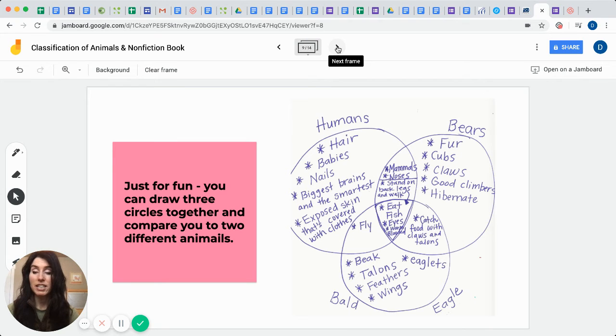Okay, if you want to take it to the next level, you can do a Venn diagram with 3 circles. The interesting thing about a Venn diagram with 3 is this is the sweet spot right here, the spot of those 3 circles where they're all in common. You would have to think, what are the things that humans, bears, and eagles all have in common? I said they eat fish, they have eyes, and they're all warm-blooded. Then on this part here, this would be just you. What makes a human unique? What makes bears unique, and what makes eagles unique? This would be the similarities between you and an eagle. You can fly.